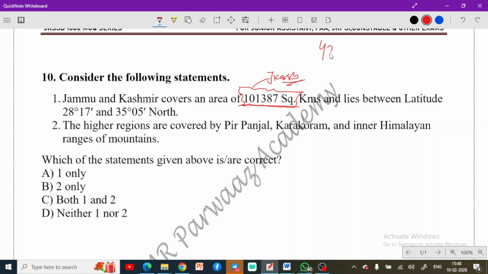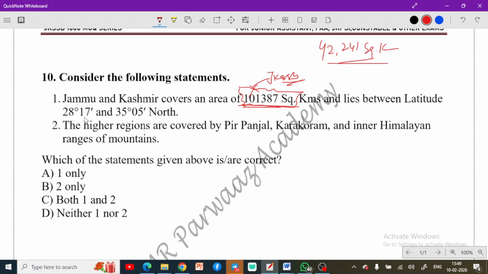You must be knowing the area of Jammu and Kashmir Union Territory. This is 42,241 square kilometers. That is the area of Jammu and Kashmir. But here you know this is wrong. This is not the area of Jammu and Kashmir. So the first is wrong. When we talk about the area, this is wrong because the area of the UT is now different, and this is the wrong information here.